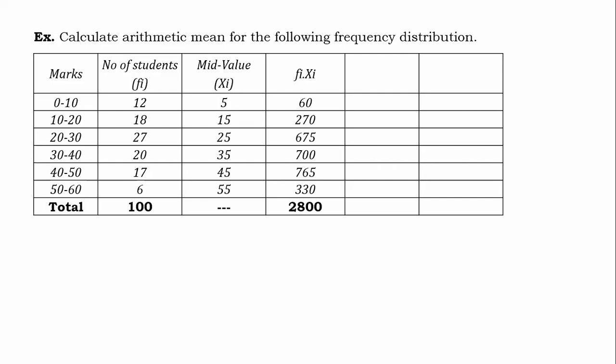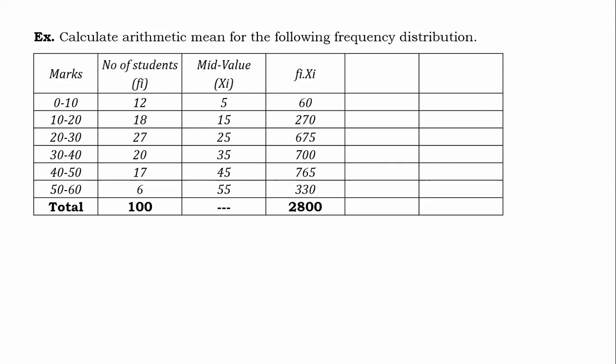So in that case, 10 will be included in 0 to 10, and 0 will also be included in 0 to 10 because 0 is only one. But that is your choice. You have to take care that a particular observation is not included in two classes. Suppose 40, you can include it in only 30 to 40 or 40 to 50, not in both. That is the only condition as such.